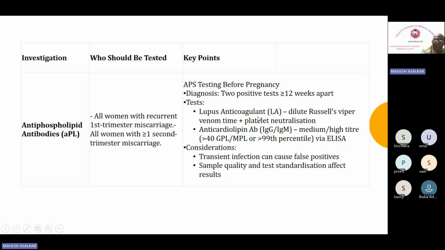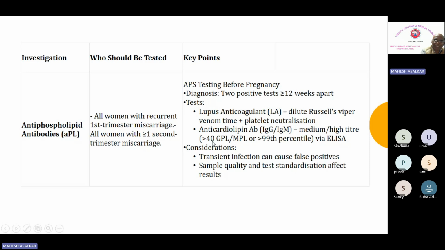Then what are you going to test? You are going to test LA and ACL. Okay, LA is lupus anticoagulant, and ACL is anticardiolipin antibody. Lupus anticoagulant will be tested by dilute Russell viper venom time plus platelet neutralization. So this is the test which is used for lupus anticoagulant. For LA you have DRVVT. And for anticardiolipin antibody you test IgG and IgM. They are measured as phospholipid units. IgG is measured as GPL, that is IgG phospholipid units. IgM is measured as MPL, IgM phospholipid units.